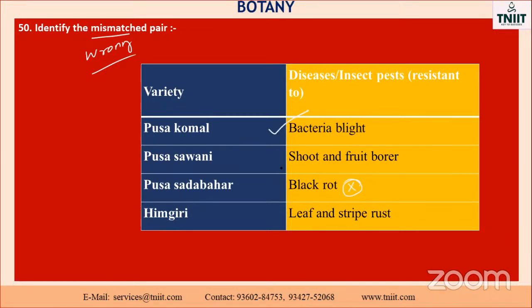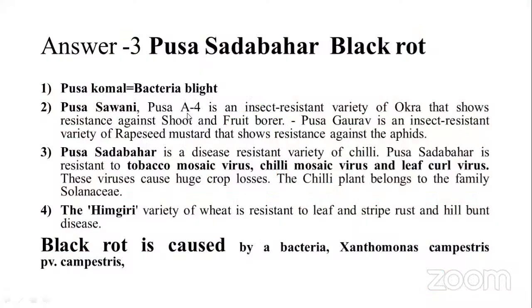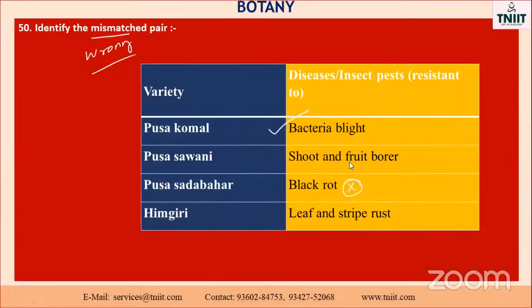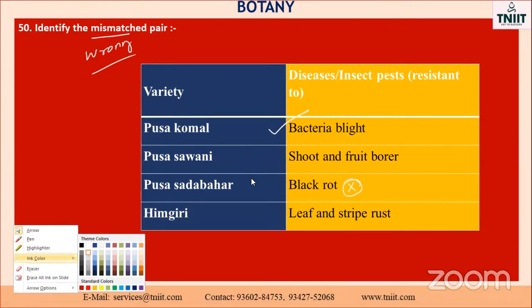Pusa Sawani, see the second one. Pusa Sawani, otherwise called Pusa A-4, is an insect-resistant variety of okra. That shows resistance against shoot and fruit borer. Here the option they have given is shoot and fruit borer only. Okay, my dear, so the option is here. This one is also a correct one, isn't it?